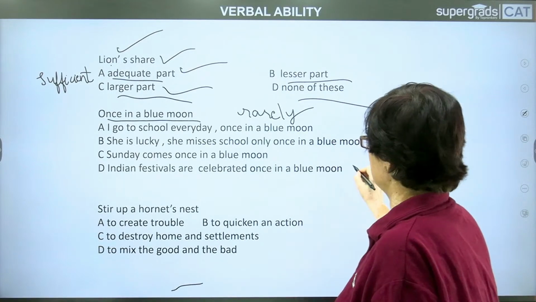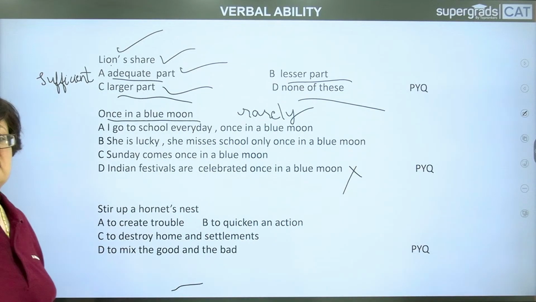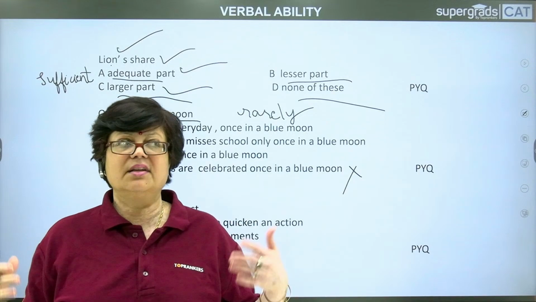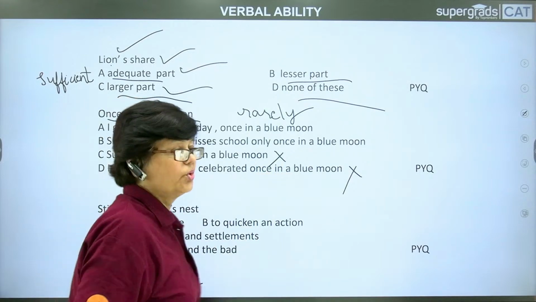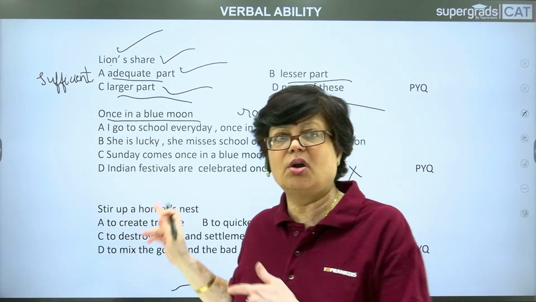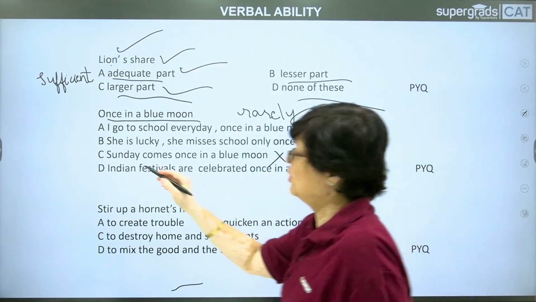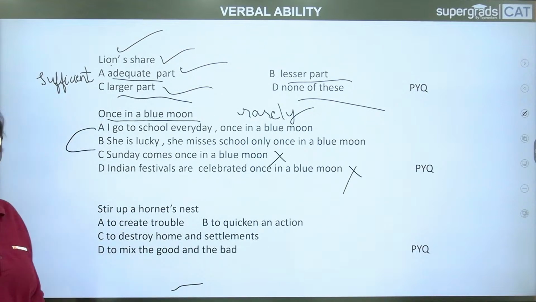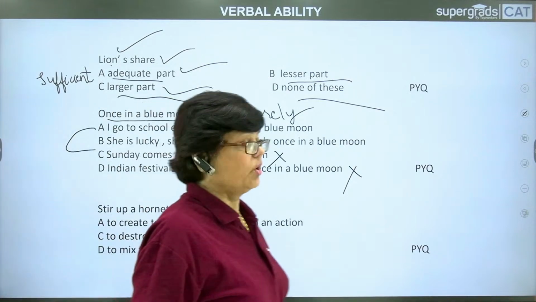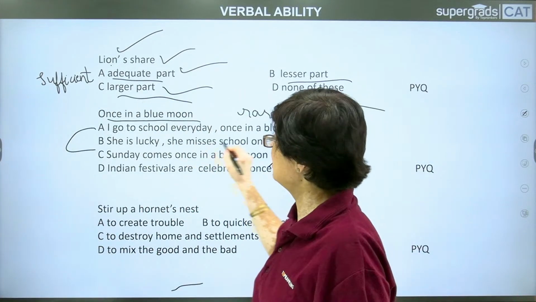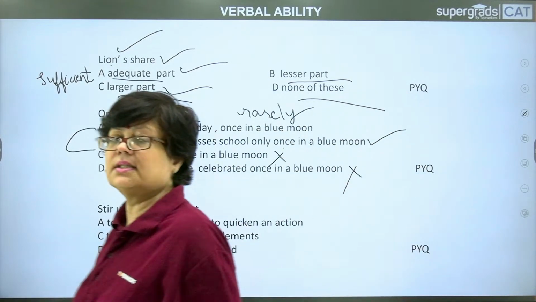So you find that you can easily cancel out option D. Indian festivals are celebrated once in a blue moon. That is not the case because Indian festivals keep coming every month or maybe the next. Then Sunday comes once in a blue moon. It is an inappropriate comparison. This does not go well with the meaning of the idiom. Then look at this one, I go to school every day. Now look at option A and B. I go to school every day once in a blue moon, and she is lucky, she misses school only once in a blue moon. So if you compare these both, you find that here you get the better usage of the idiomatic phrase.